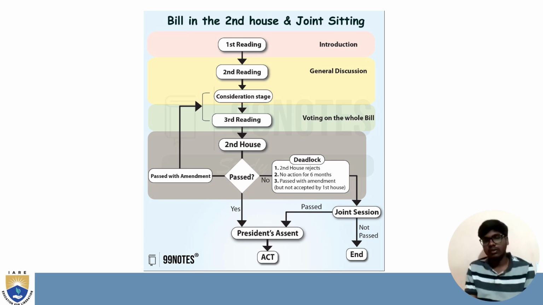And if the second house rejects, or takes no action for 6 months, or passes with amendments, then there is a joint session where both houses make an agreement on the bill, and then it passes to the president for assent. And then if the president signs, it becomes an act or a law.